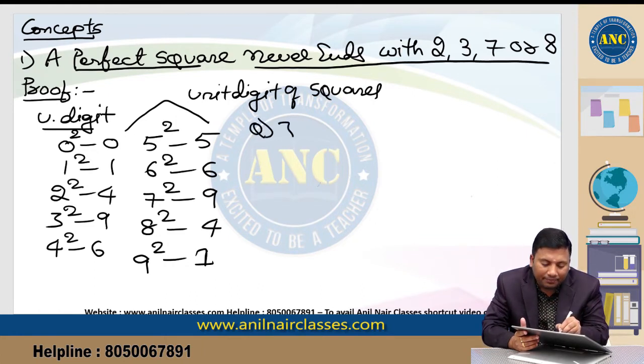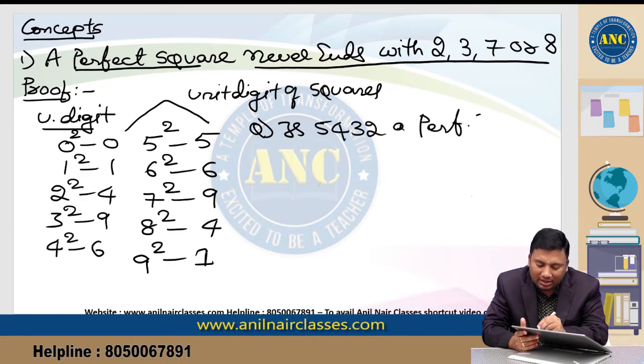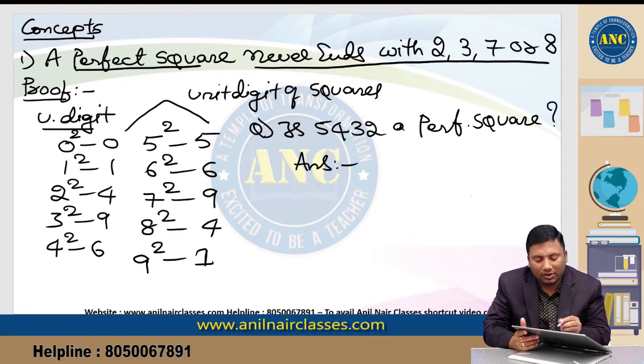For example, is 5, 4, 3, 2 a perfect square? Answer will be no, because a perfect square will never end with 2, 3, 7 or 8. I hope idea is clear.